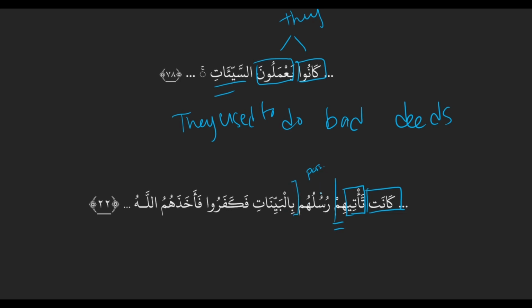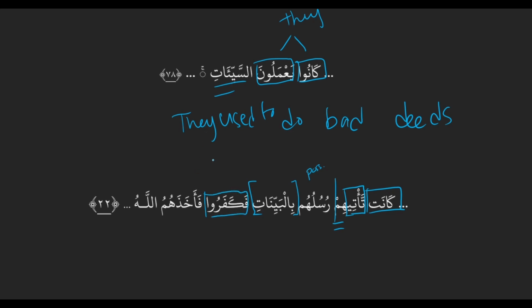And then fakafaru. So this is, I'm going to say, a new sentence. It is because our back-to-back action template is kana and then a present tense action, which we already have here, kana تأتيهم. And here you have a past tense action. So starting fresh, it's like a reset. So kafaru is past tense, active, they.